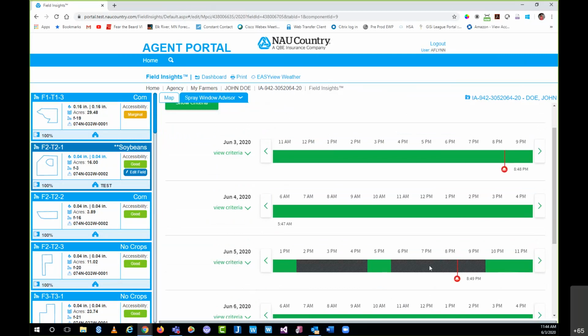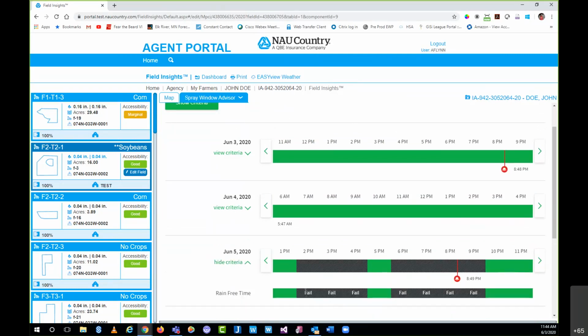Well, shoot, what's going on? Why can't I? If I select my criteria, there you go, rain-free time, you can see it failed during those periods of time. So if I wanted to use June 5th as my day to spray, looks like I'm doing it earlier in the morning if that's something I want to do. And so what this is essentially telling me is that on June 5th, that was the day I wanted, I'm not getting any wind from the west. I'm not getting any rain, obviously, during that time. I can't remember what my other criteria was, but whatever the third one was, the inversion risk, it's not going to be in effect during this time limit.